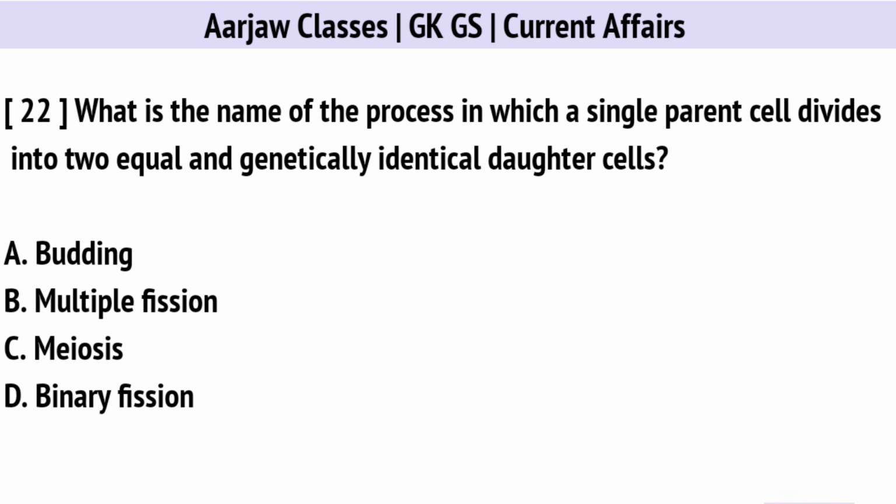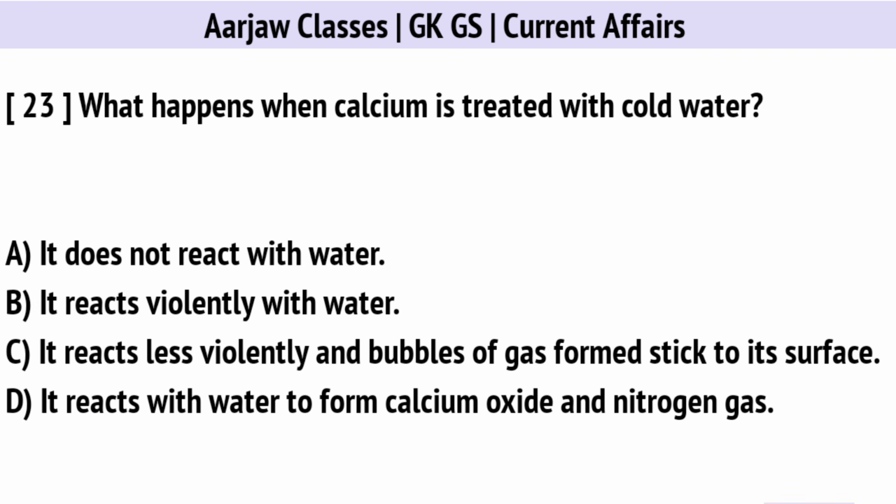What is the name of the process in which a single parent cell divides into two equal and genetically identical daughter cells? Correct option is D. Binary fission. What happens when calcium is treated with cold water? Right option is C. It reacts less violently and bubbles of gas formed stick to its surface.